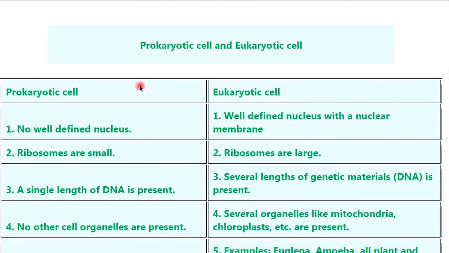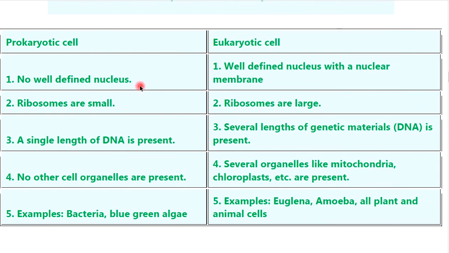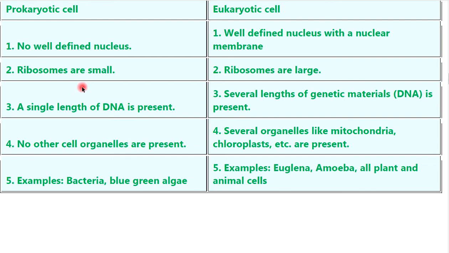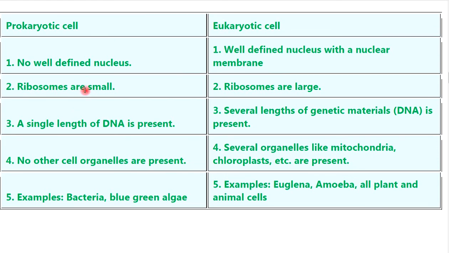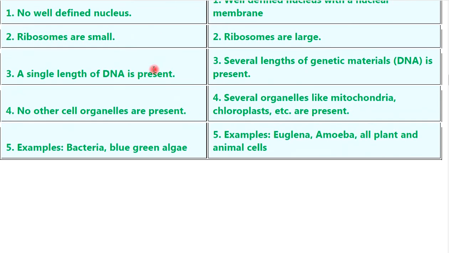Okay. Next difference is prokaryotic cells and eukaryotic cells. Okay. In prokaryotic cells there is no well defined nucleus. In eukaryotic cells there is a well defined nucleus with a nuclear membrane. In prokaryotic cells ribosomes are small. In eukaryotic cells ribosomes are large.